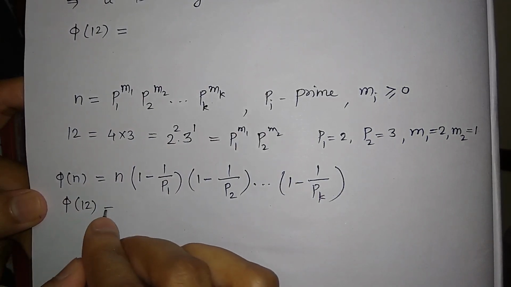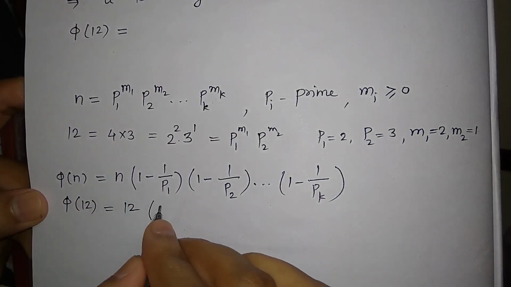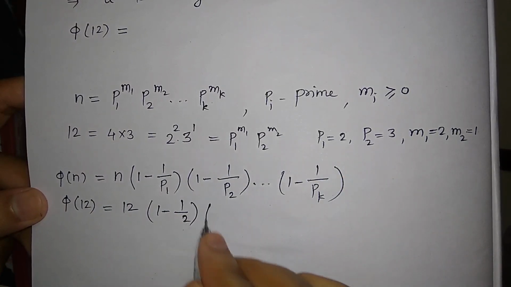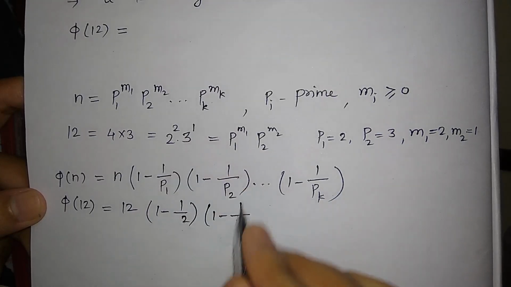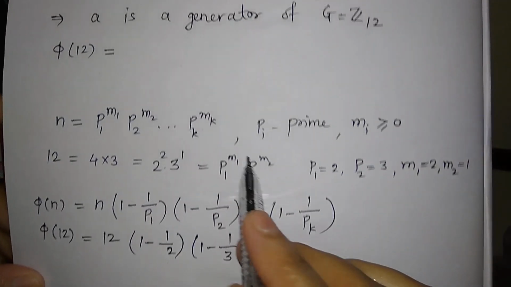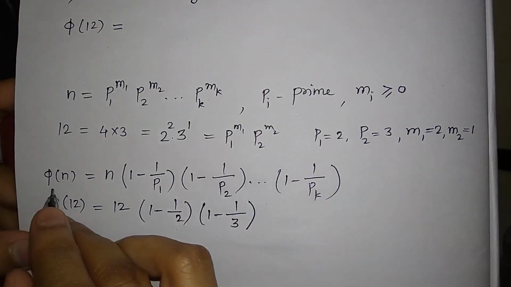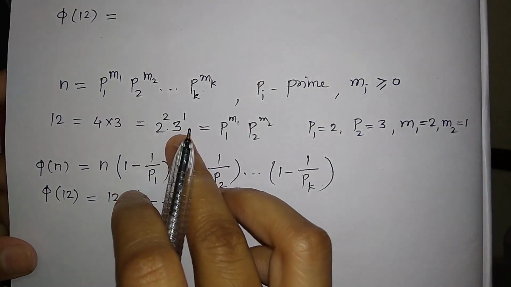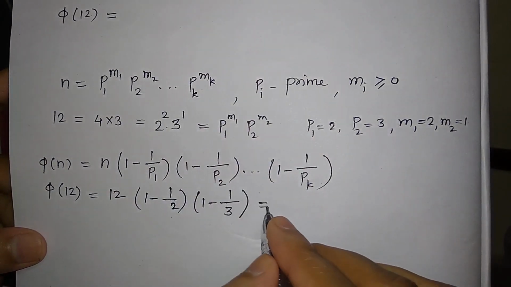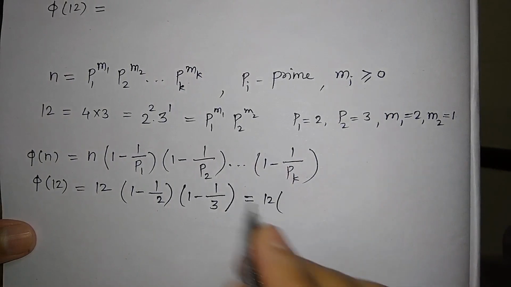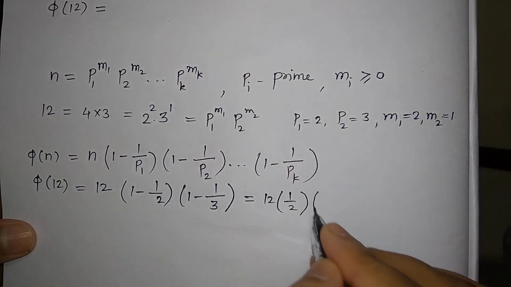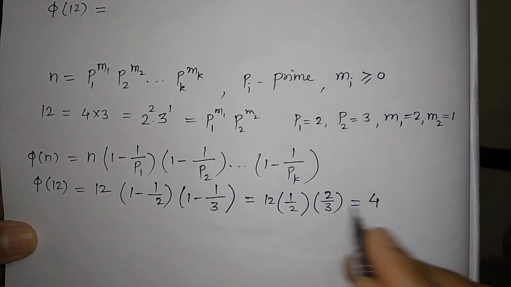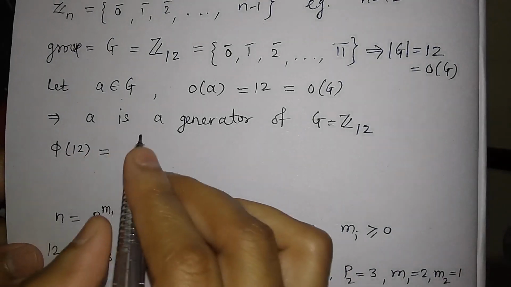phi of 12 is equal to, now n is 12, into 1 minus 1 upon p1, the first prime is 2, then 1 minus 1 upon p2, the second prime number is 3. So here powers have no connection whenever we find this phi of n. You only need to know the primes. So this is just equal to 12 into 1/2 and 2/3, right? So simplify this, it is just 4. So this phi of 12 is 4.